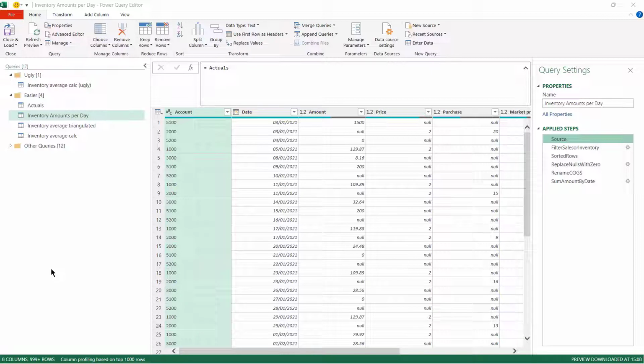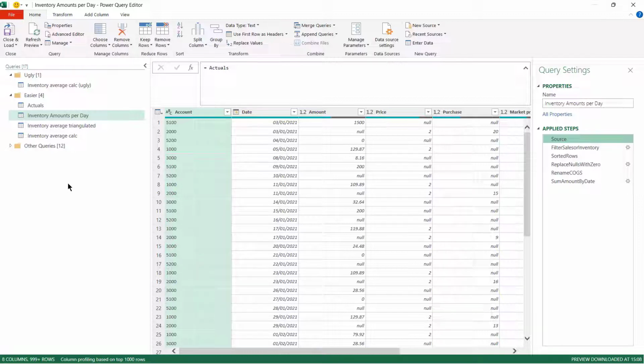And as I alluded to earlier, there is a balance to be had between breaking down your queries into enough small parts so they can be understood, and not breaking them down too far so that you're just creating a lot of extra queries that are just going to slow down your load time. So that's looking at how we should break down our queries. Next, we're going to look at what we actually put into our query.